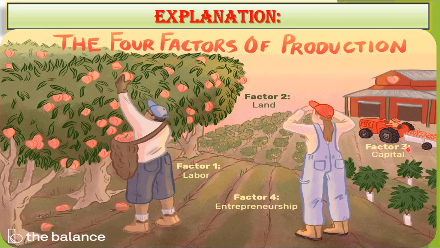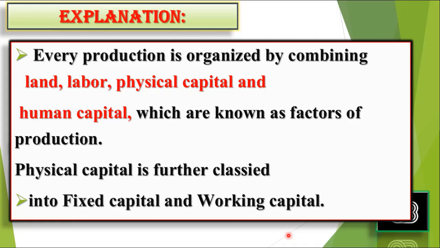While in the background you can see that person that is driving the vehicle, and that vehicle is using some kind of fuel, and the expenditure on that fuel is known as working capital. So working capital is that kind of investment or expenditure that you do in order to carry out the day-to-day activity of the business, while the permanent kind of expenditure, the benefit of which is availed over a longer period of time, like this machinery, like this land, is called the fixed capital.